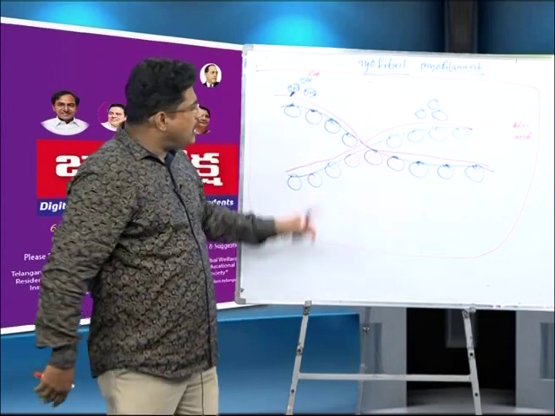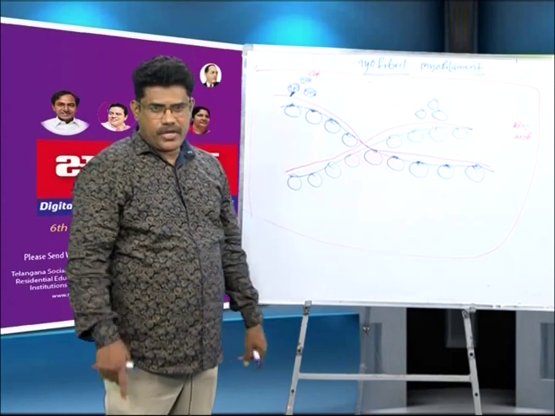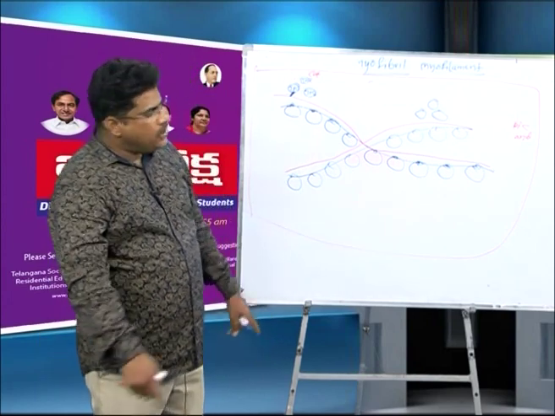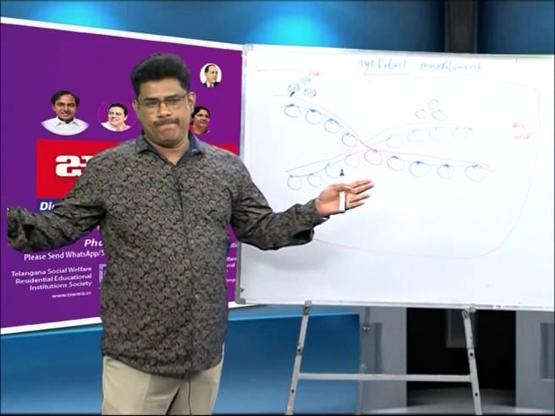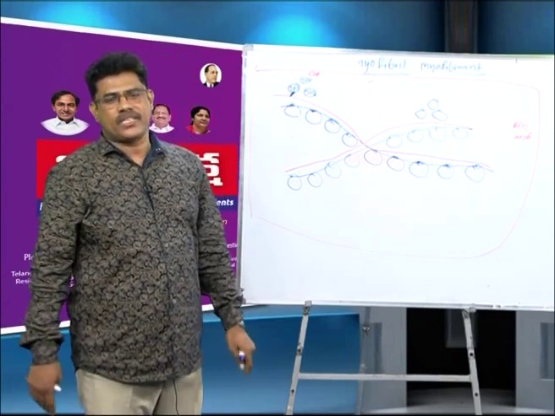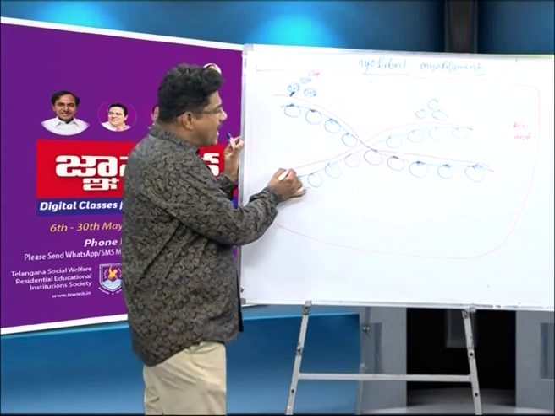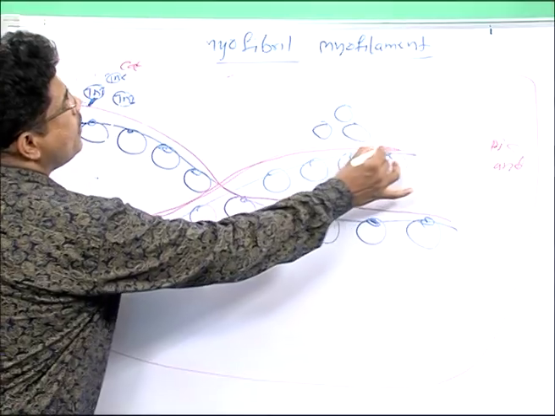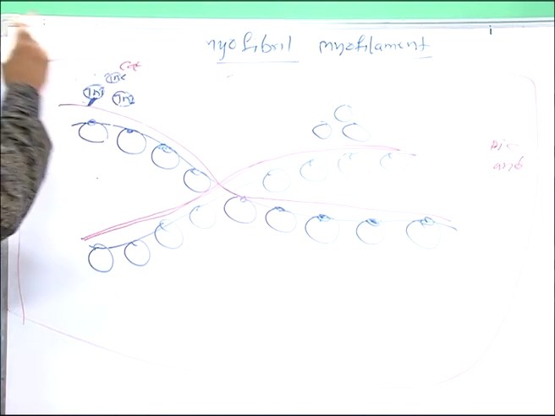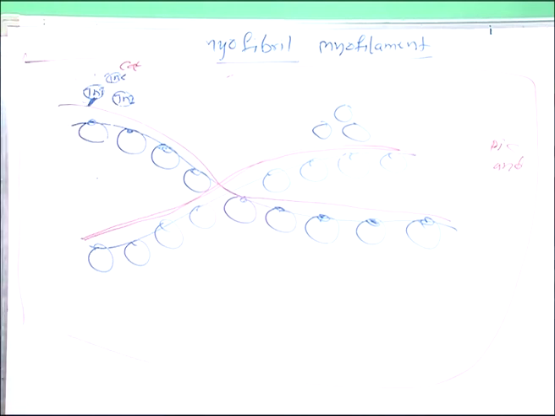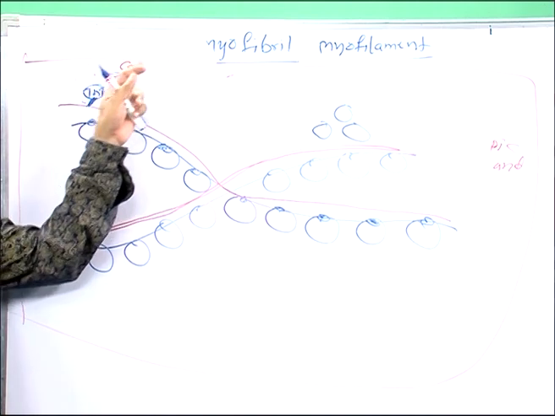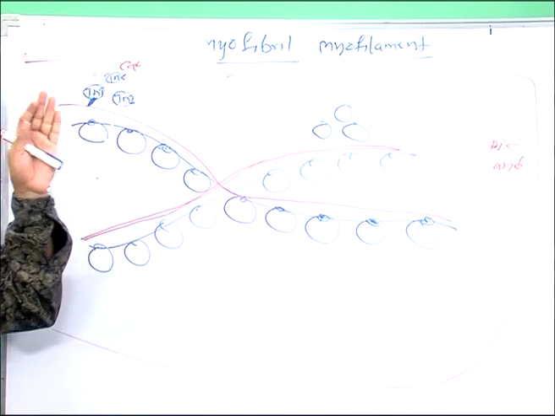In the thin filament, two F chains are there. Each F chain is made up of globular protein. The globular protein is known as actin. All the actin is covered by tropomyosin. On tropomyosin, troponin is present. Troponin has three subunits: TnC, TnT, TnI. TnT binds to the tropomyosin, TnC binds to calcium, and TnI acts as an inhibitor.